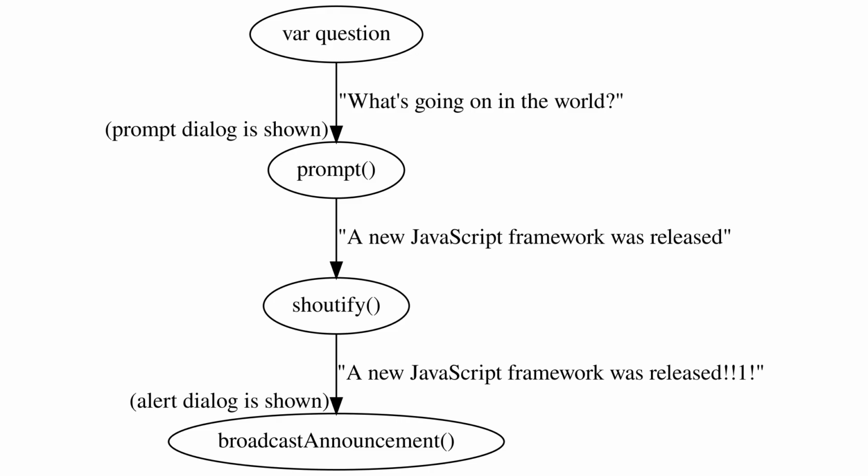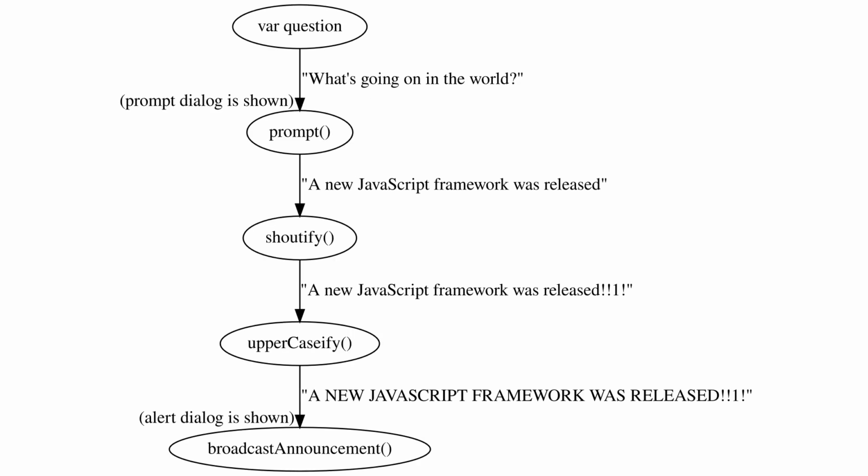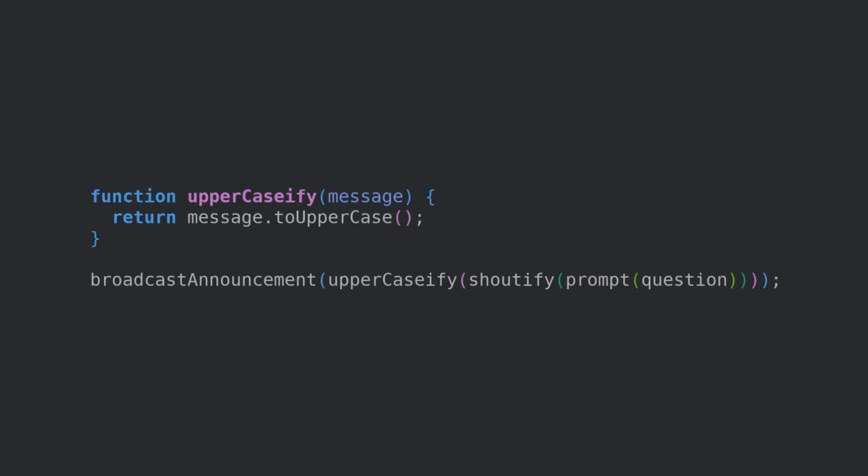Now, let's say this wasn't enough. We didn't get the retention, and so we need to try again. This time, let's turn the message all caps to further highlight the importance of the message. We can look in the graph for where it would make sense to put our new transformation. And now that we have a new graph, we can translate it back into code.